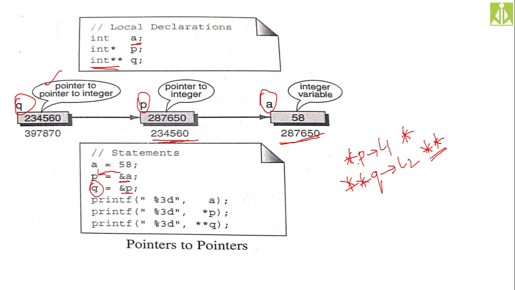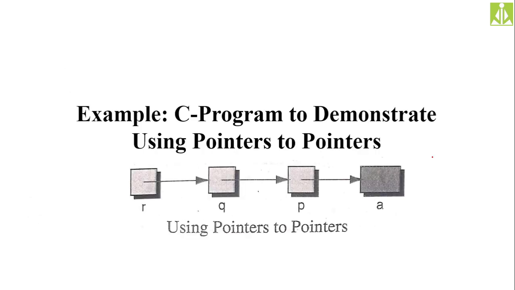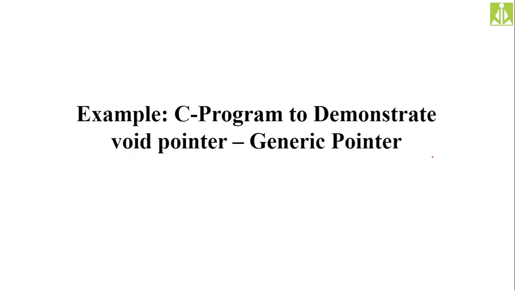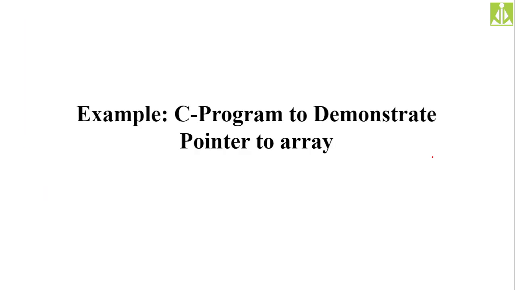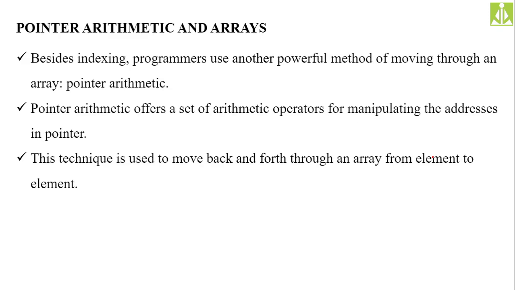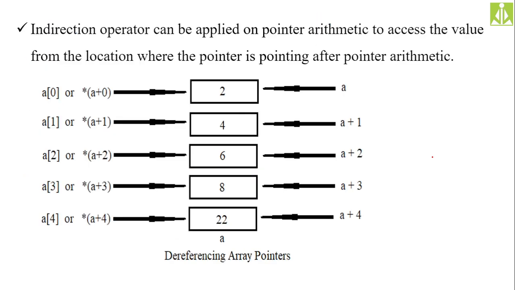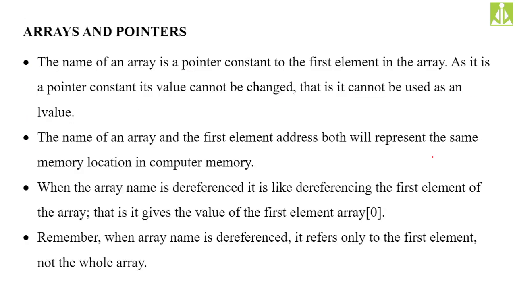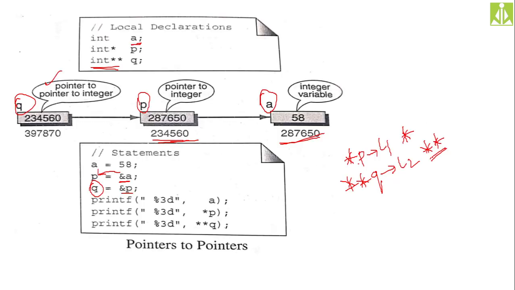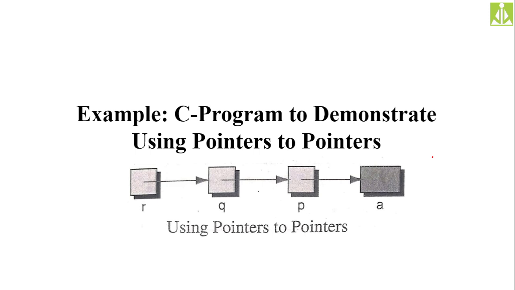So we will just see a practical example on this. The concepts of void pointers, array of pointers, arrays and pointers, and pointer arithmetic we will do in our next class. Today I will just explain the concept of pointer to pointer, and we will wind up the session.